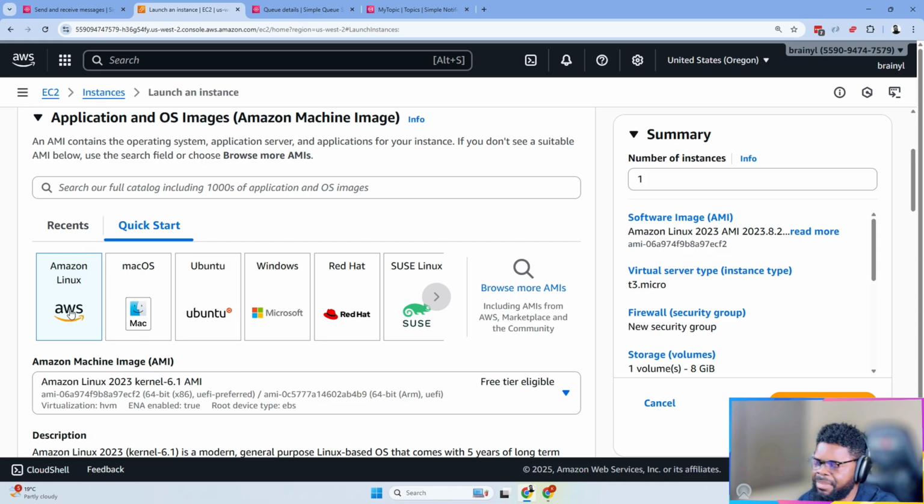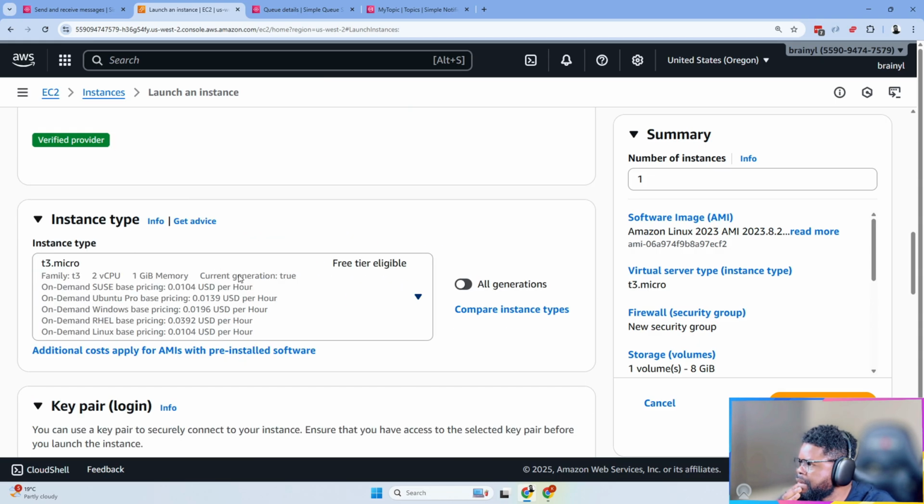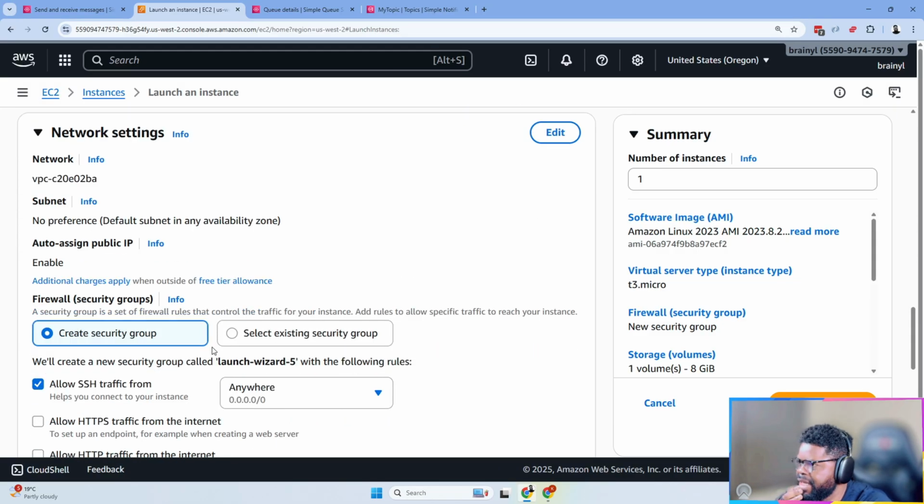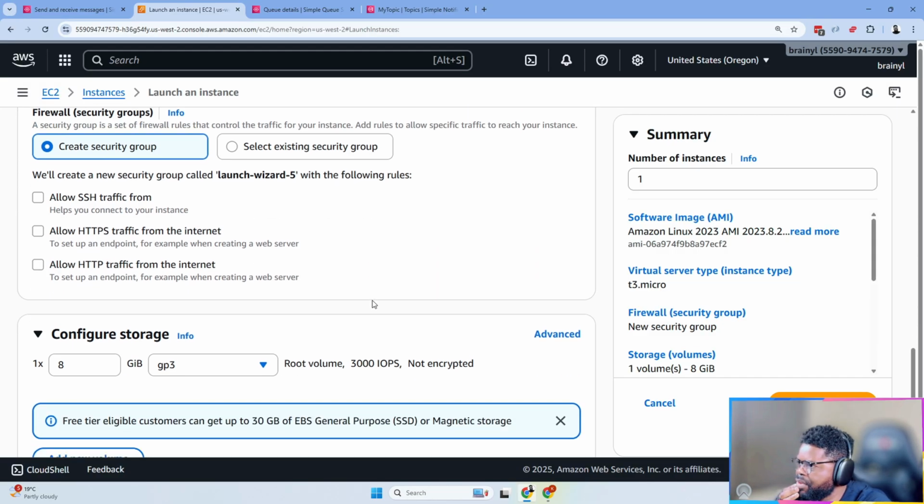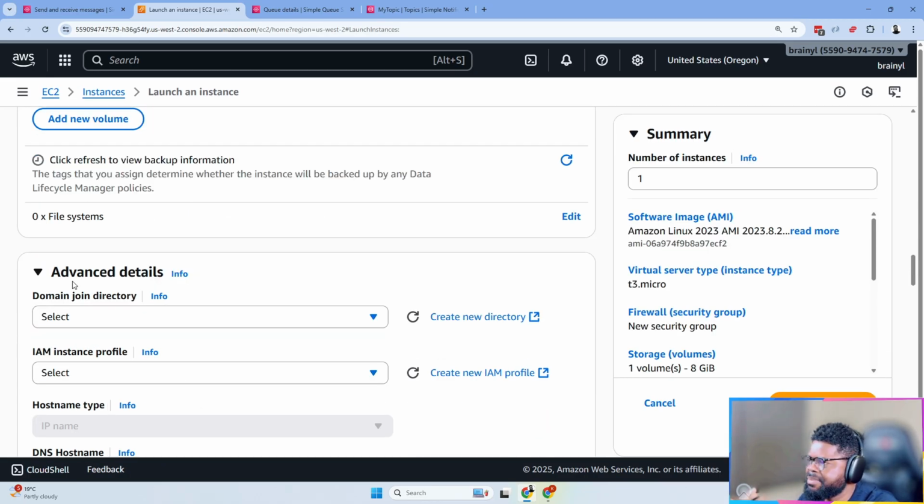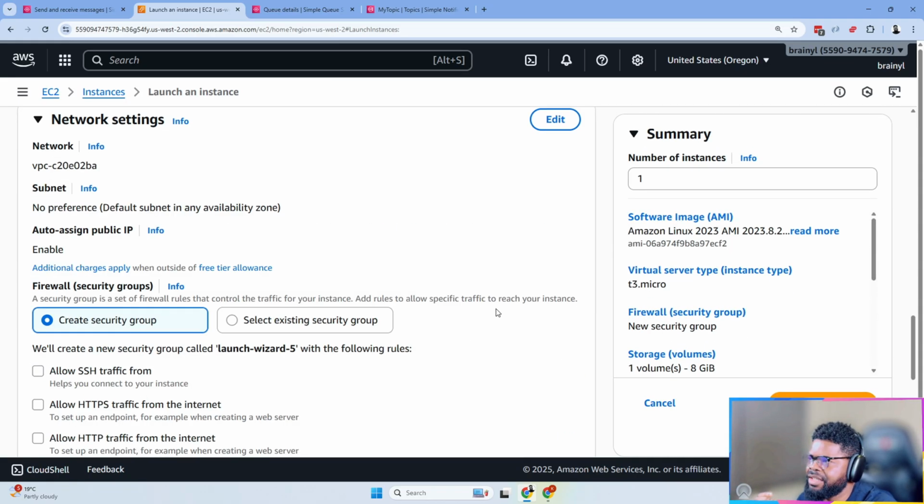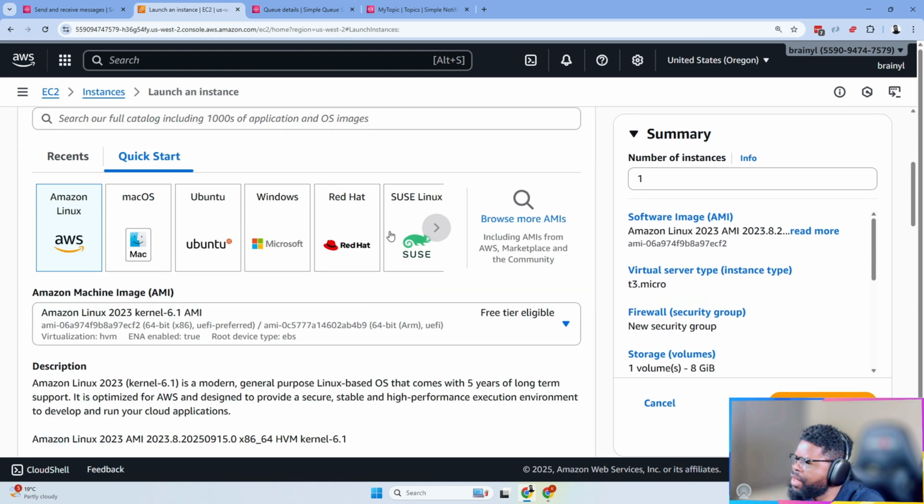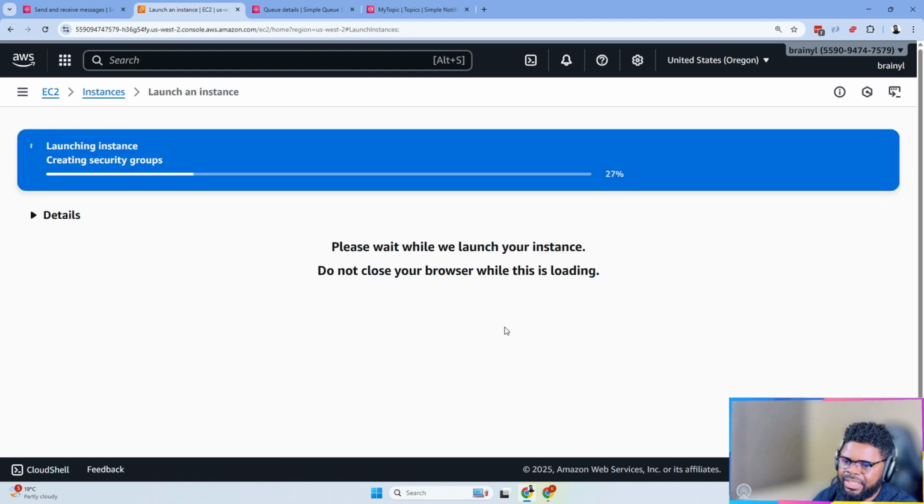It's going to be Amazon Linux 2. T3 micro is fine. I'm going to proceed without a key pair here because I'm not showing anything with SSH. I don't need SSH to be enabled, so I'm going to turn that off. I don't even need Systems Manager to be there because I'm not SSHing into this machine. So I don't mind, I'll just leave it like that. I think that's it basically. So I'm going to launch the instance.